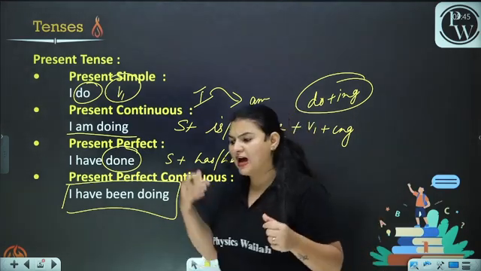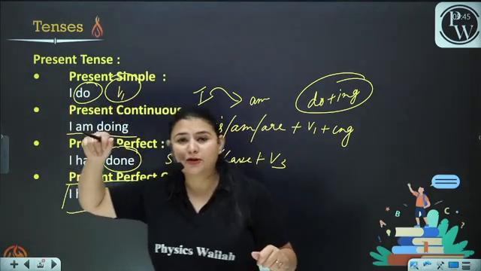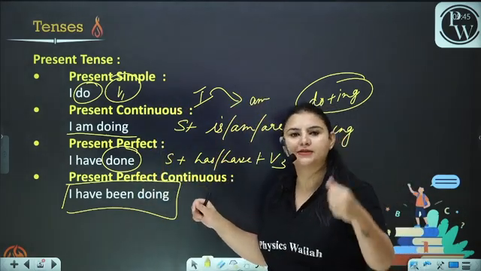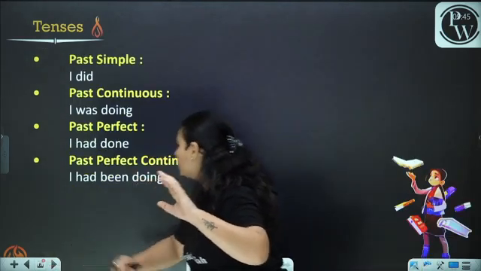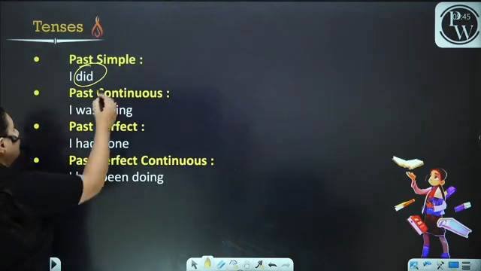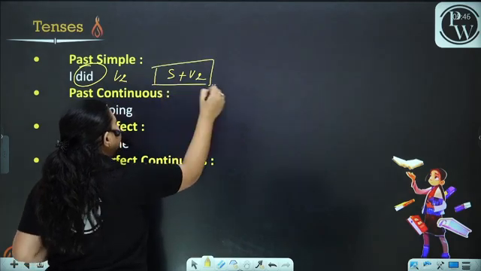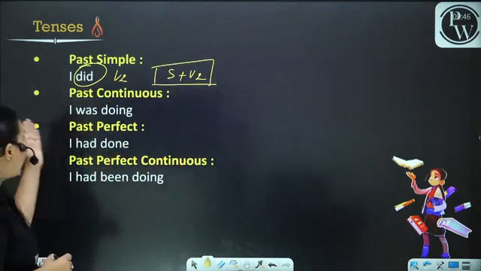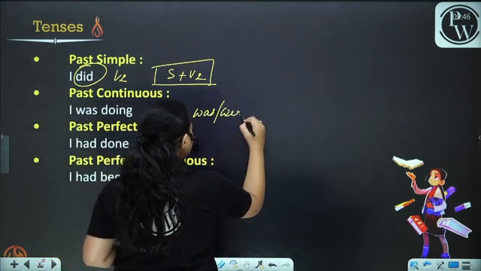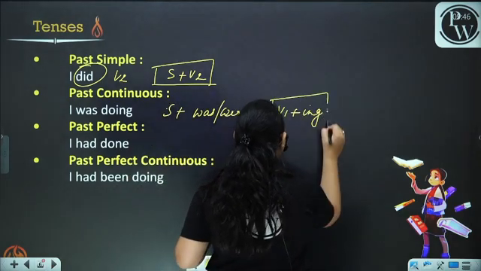We have been learning the rules for many years, but what we do is that we do not apply them in the examples. If you easily apply them in the examples, you're surely going to learn the rules easily. Now, I did. What is did? Did is V2. Subject plus V2. Now, the rule for I was doing: subject plus was, were plus V1 plus ing.